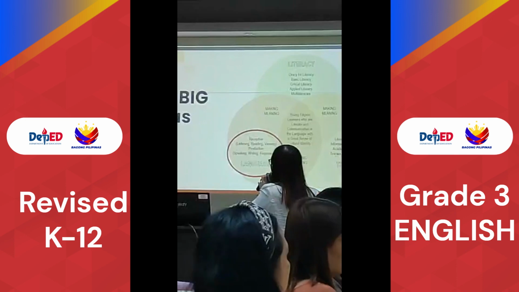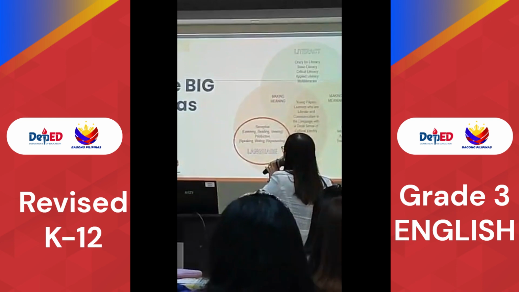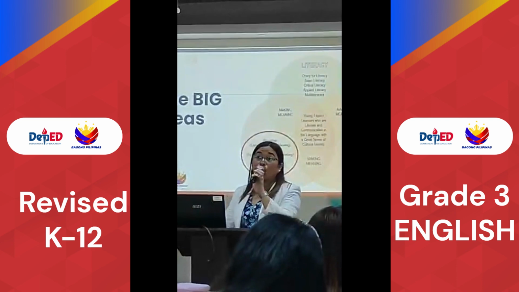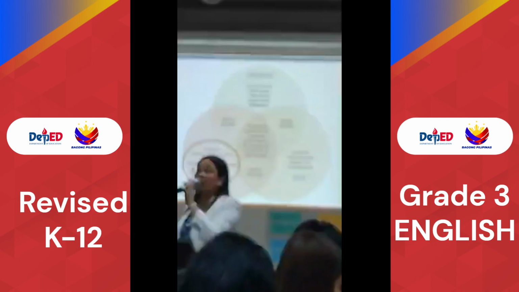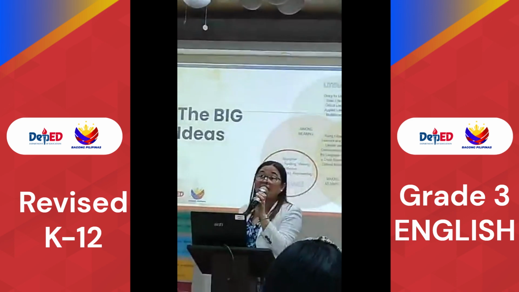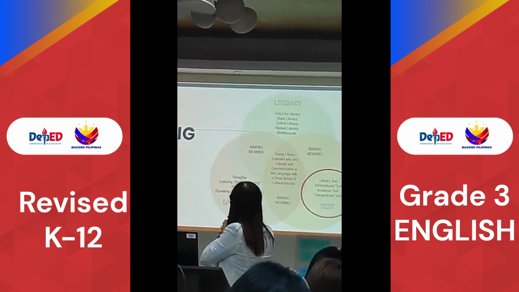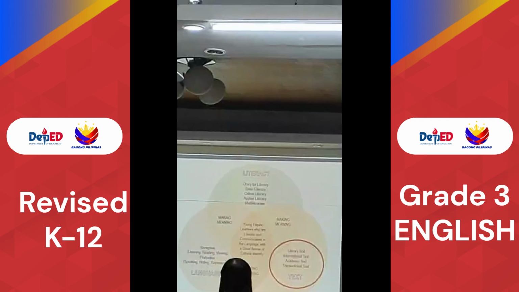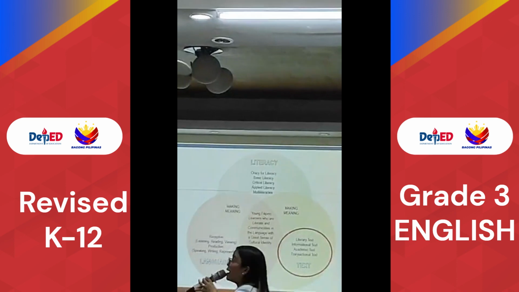Under this, we have receptive and productive as big ideas. Under receptive, we have listening, reading, and viewing, meaning they can already understand what they listen to, read, and view. And productive is they can convey their ideas through speaking, writing, and representing symbols. That's language. Then, they're now ready for text. They can already understand and compose text, transactional text.